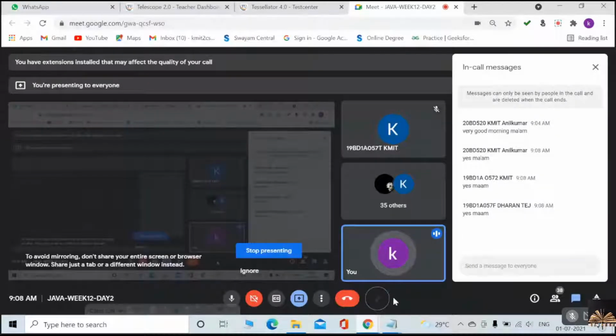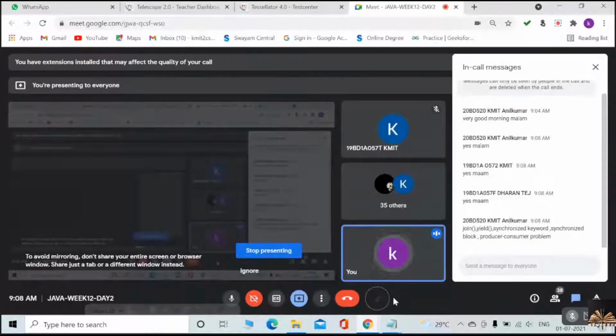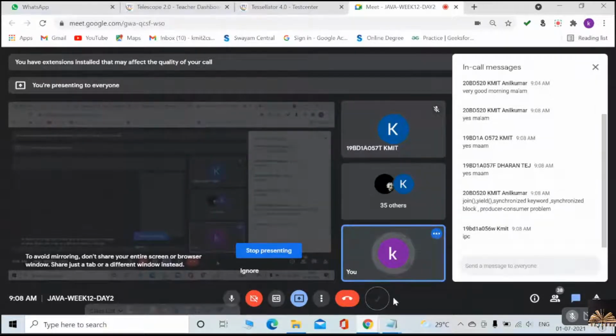In the last class, we discussed the join method, the yield method, the synchronized keyword, the synchronized block, and the producer consumer problem. That is interthread communication. Producer consumer problem is interthread communication. These many concepts we have discussed in the last class, and I hope everybody could recollect them.